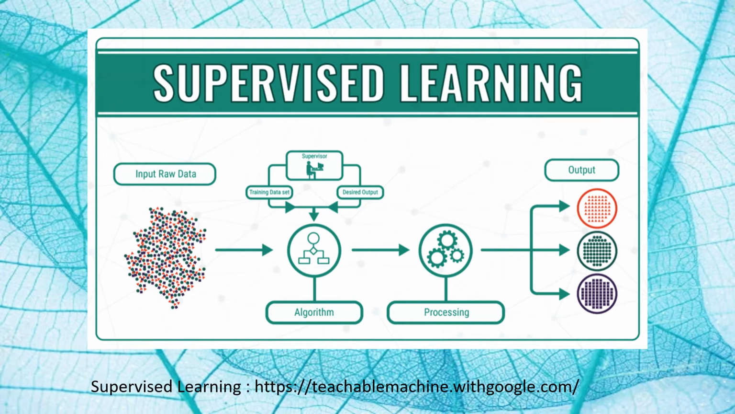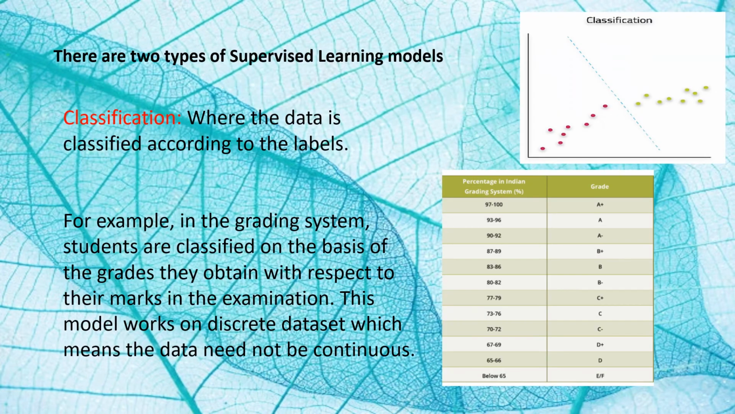This is an example for supervised learning. There are two types of supervised learning models. The first one is classification, where data is classified into one of the trained classes. The model takes a separate training data, that is data and the class labels. For example, in the grading system, students are classified on the basis of grades they obtain with respect to their marks. This model works on discrete data set.